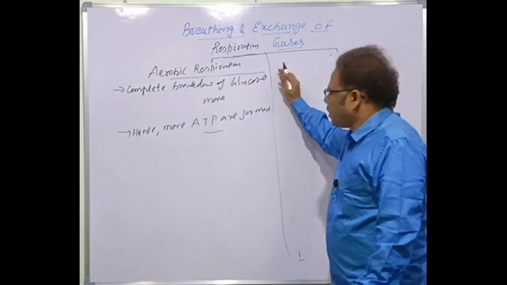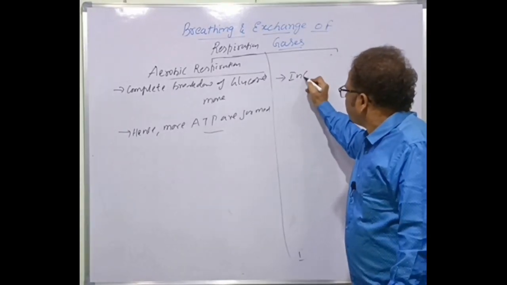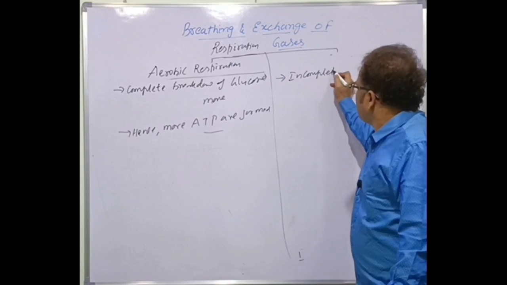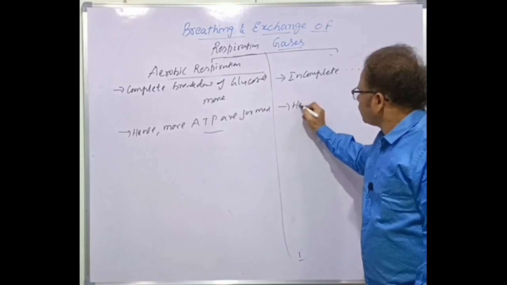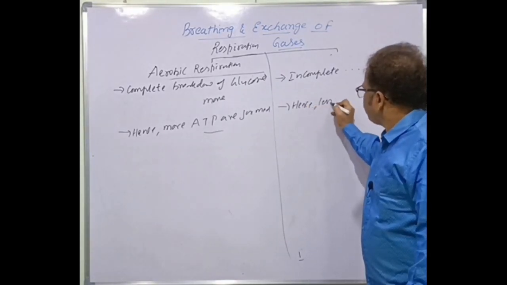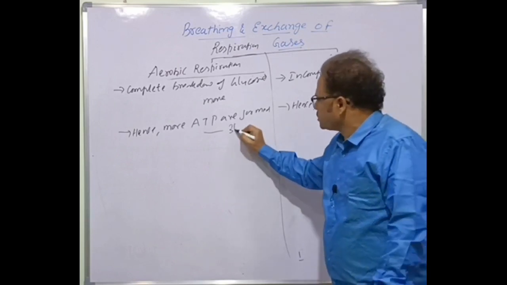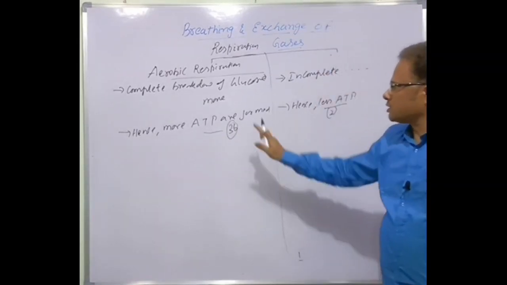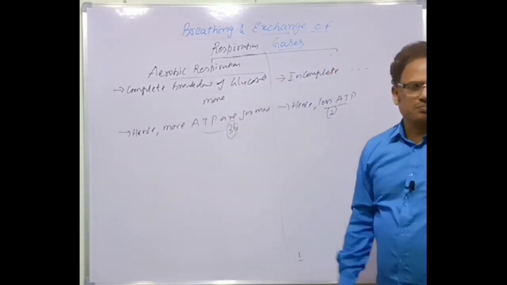Whereas in alcoholic fermentation and lactic acid fermentation, there is incomplete breakdown of the glucose molecule, hence less ATP is formed, for example only 2 molecules. That's the difference between aerobic respiration and anaerobic respiration.